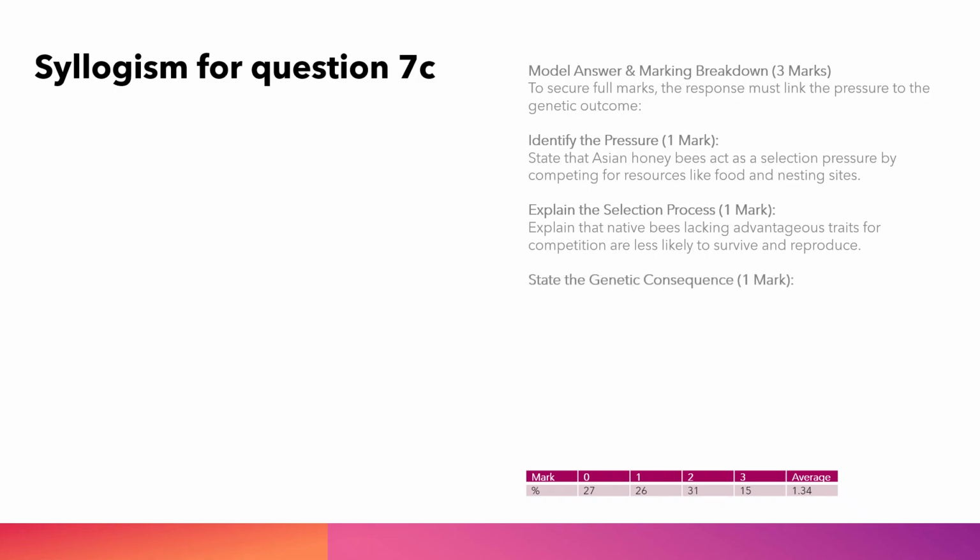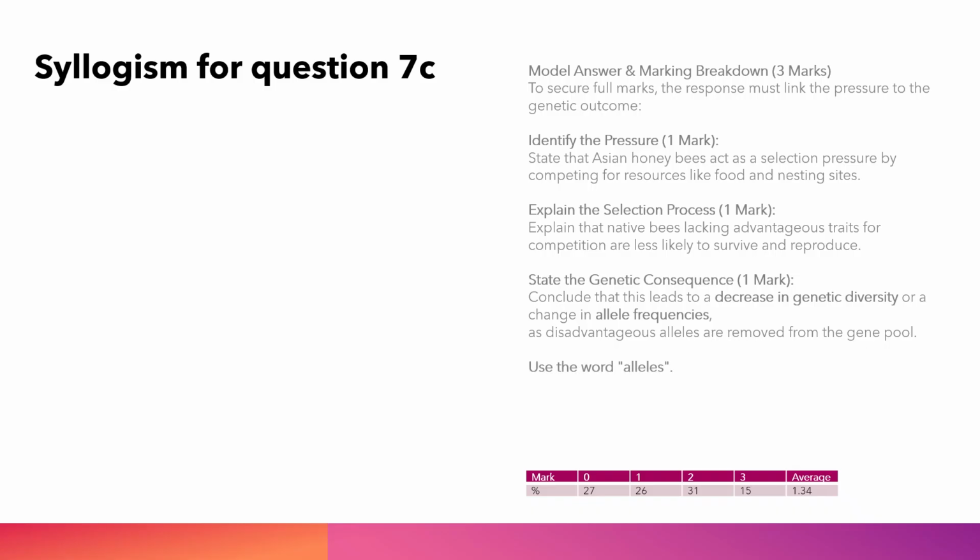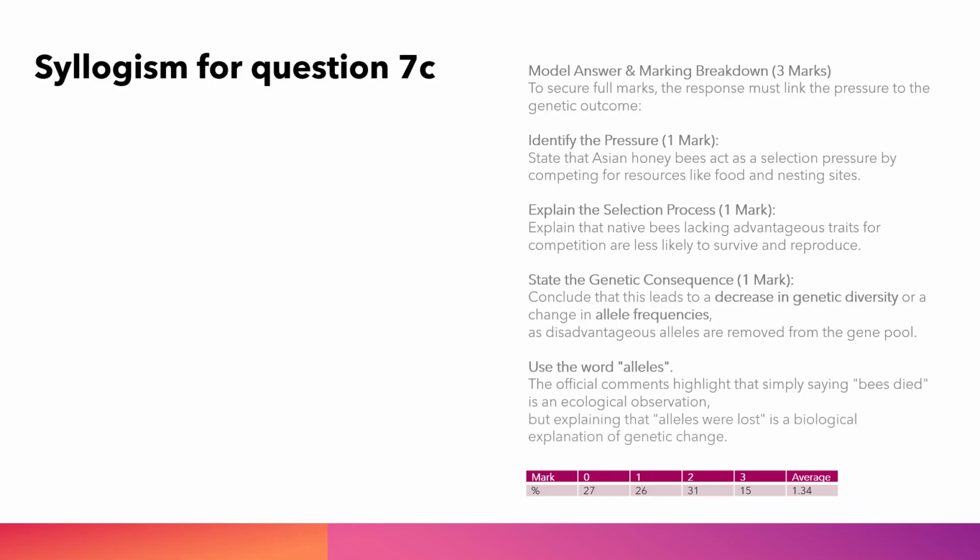State the genetic consequence, 1 mark. Conclude that this leads to a decrease in genetic diversity or a change in allele frequencies, as disadvantageous alleles are removed from the gene pool. Use the word alleles. The official comments highlight that simply saying bees died is an ecological observation. But explaining that alleles were lost is a biological explanation of genetic change.